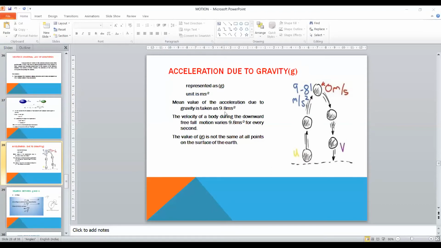This value may vary at different points. It may be about 9.6, 9.7, 9.9, and that's why the mean value is given here, which is 9.8. The velocity of the body during the downfall motion varies by 9.8 meter second minus 2 for every second. The value of g is not the same at all points on the surface of the earth. As I already told you, it may vary in the polar regions and in the equatorial regions. So on the surface of the earth, it may vary.